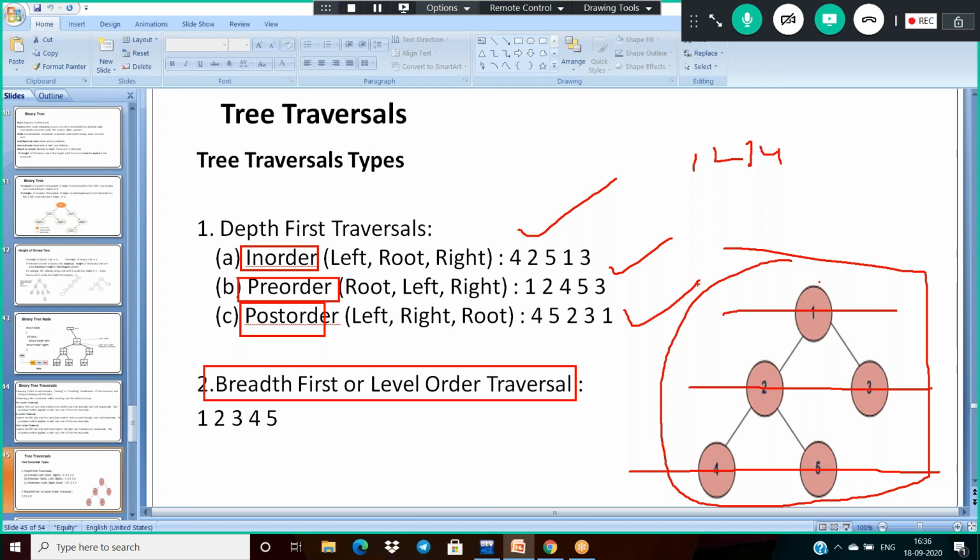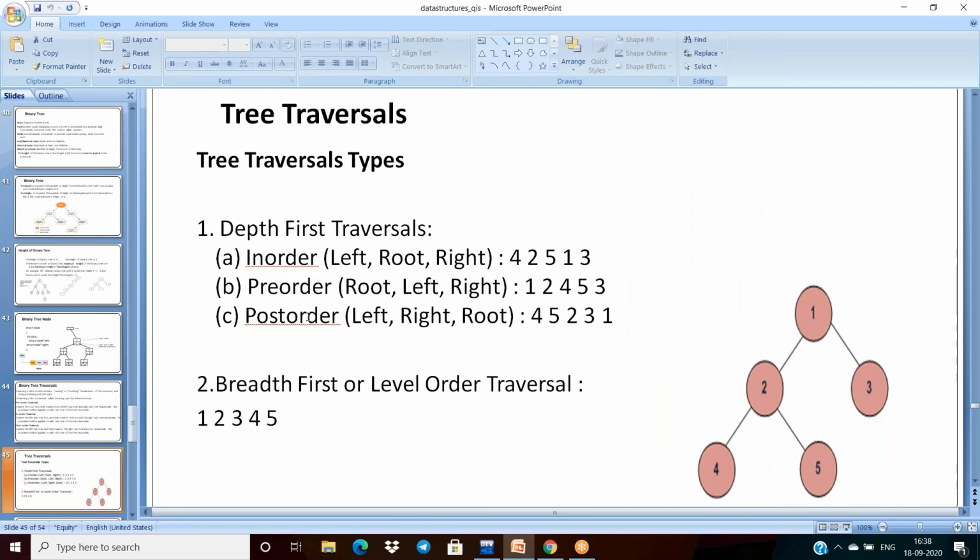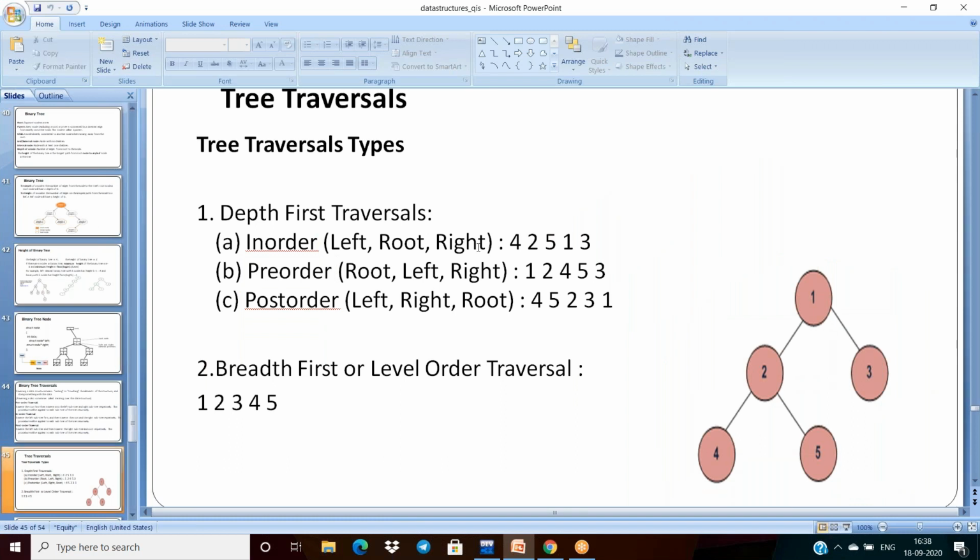So from next time onwards, we are starting our coding related to the binary tree concept. First of all, you need to understand the basic terminology related to trees, and after that we can do more and more programs on binary tree traversals. Okay, so now let us implement the code for this.